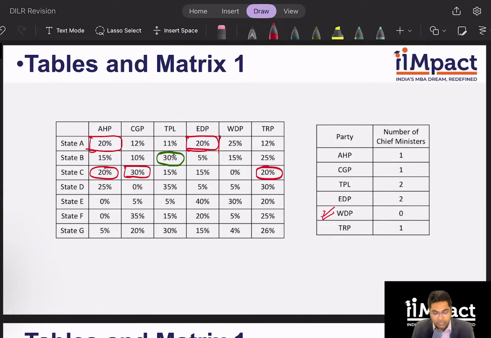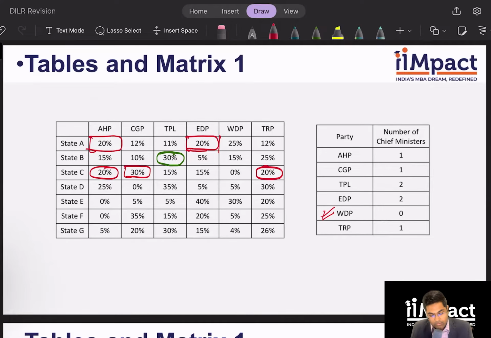They cannot, because if they have 15, 15 and 0, they're not crossing 50%. Also, the other parties will have more percentage of votes overall. Right? So I know one of these three parties, AHP, CGP, and TRP, can have their candidate in state C. Fine. Okay. How about state D?